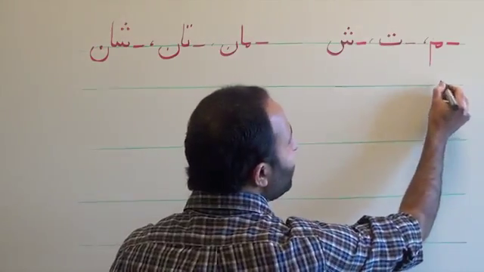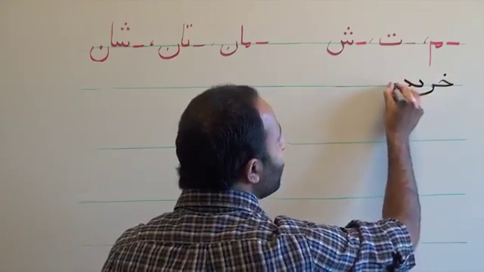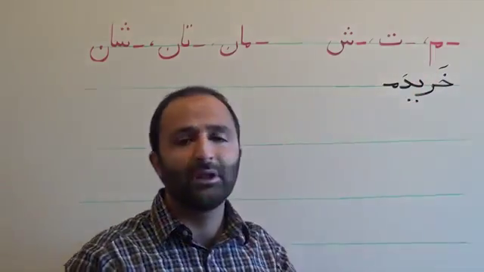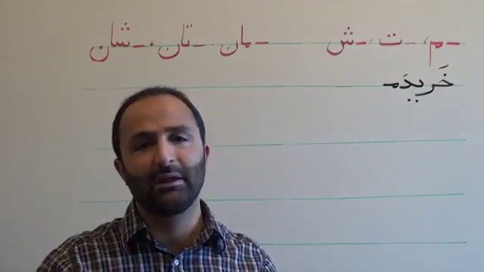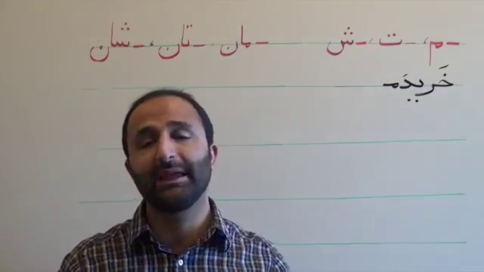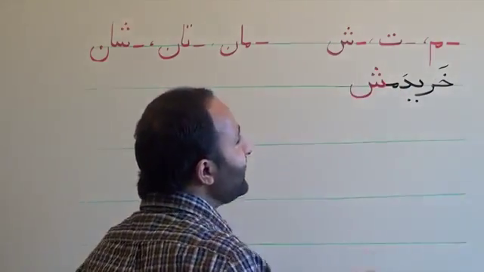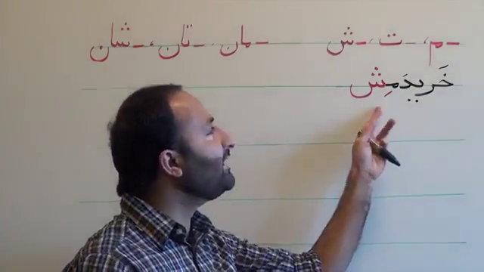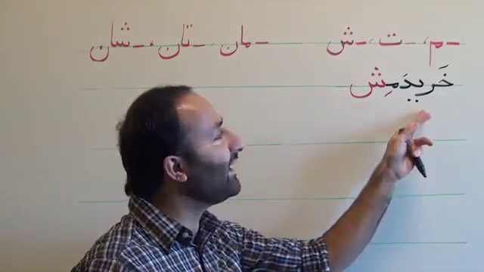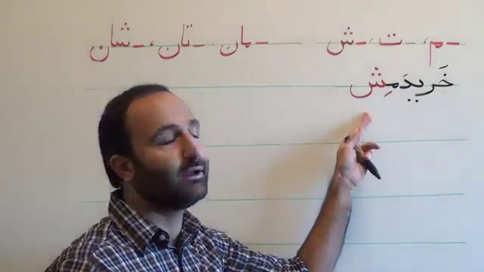For example, we have the verb خریدم, I bought. Now you want to say I bought it. So you can add the ending shin, which is it, and have خریدمش. خریدمش means I bought it. So the ending, when it's attached to a verb, it functions as an objective ending.